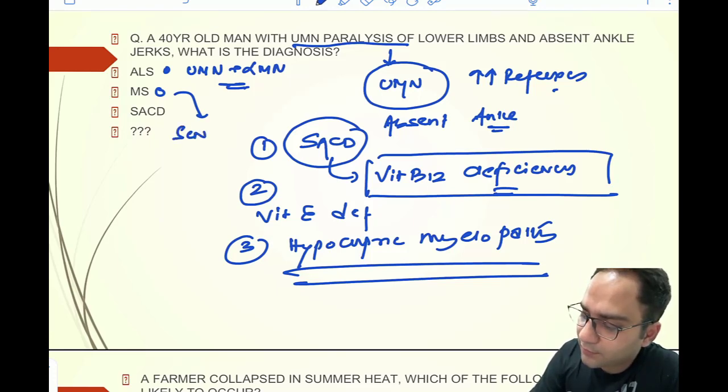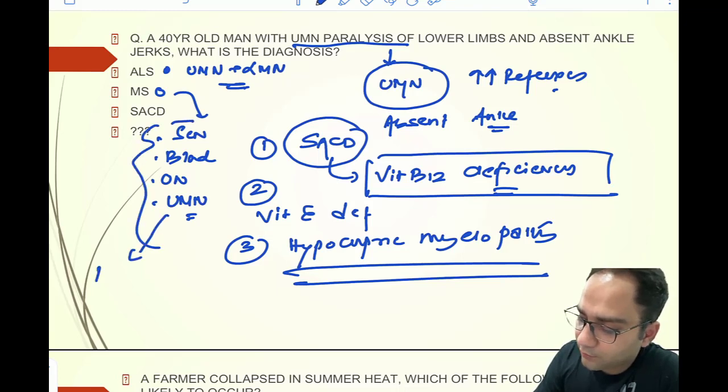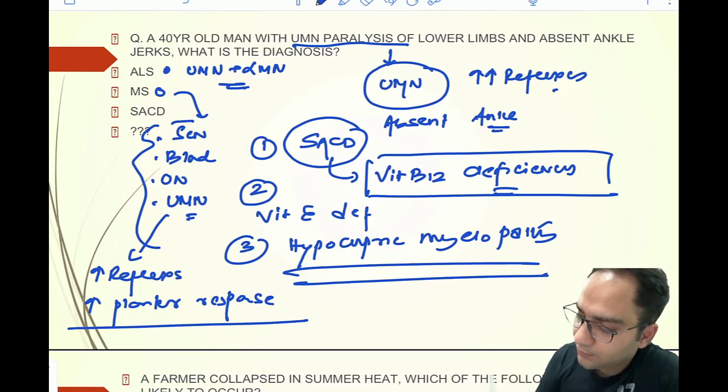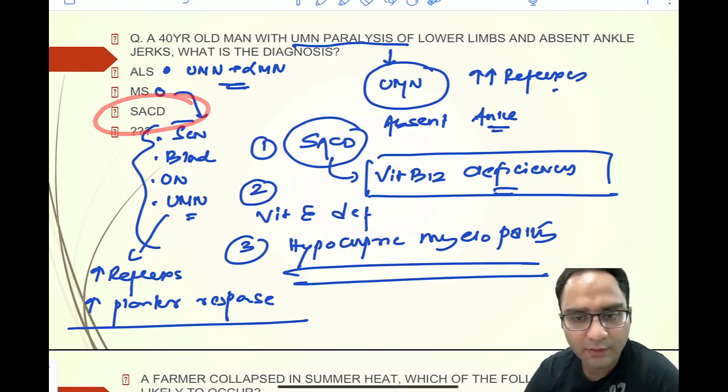It can have sensory, it can have bladder involvement, it can have optic neuritis. There can be UMN features in the form of increased reflexes and extensor plantar response. So your single best option in this question is SACD, right?